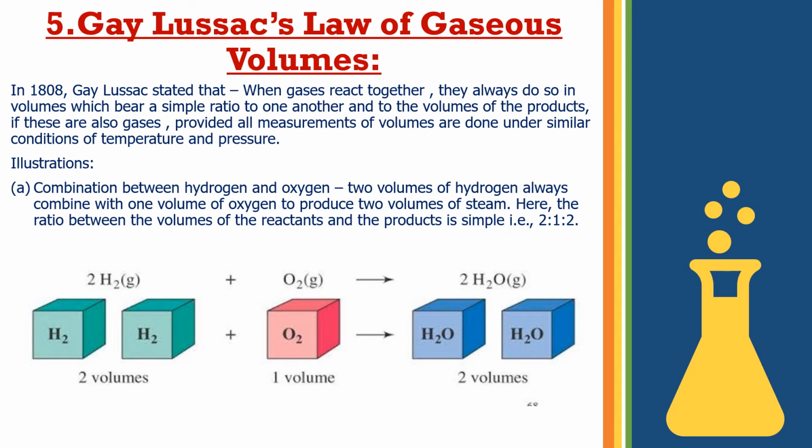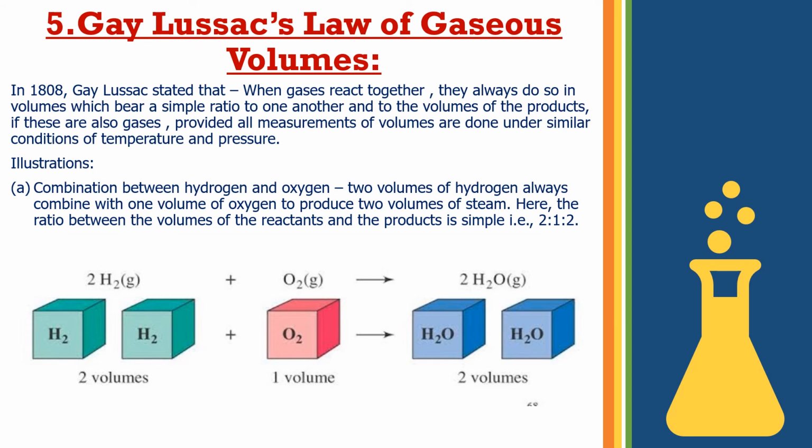Let us discuss it through an example. The first illustration is the combination between hydrogen and oxygen. You can see from the diagram as well, 2 volumes of hydrogen are being taken, meaning H2 plus H2, and they react with 1 volume of oxygen.